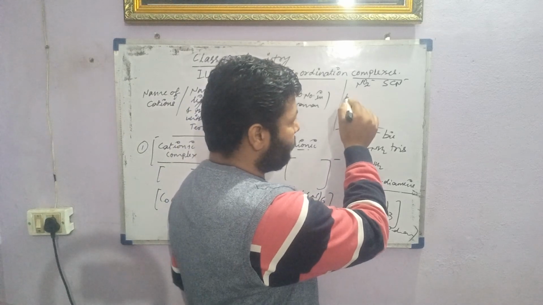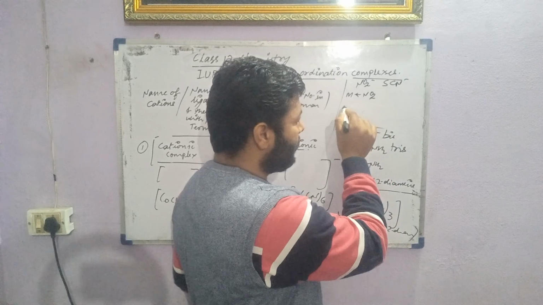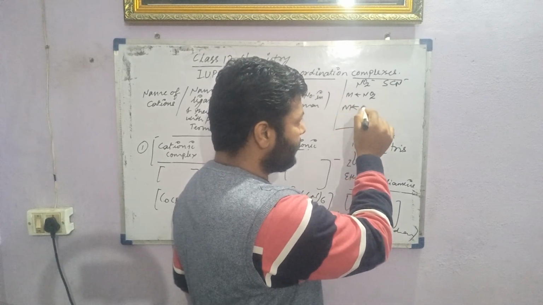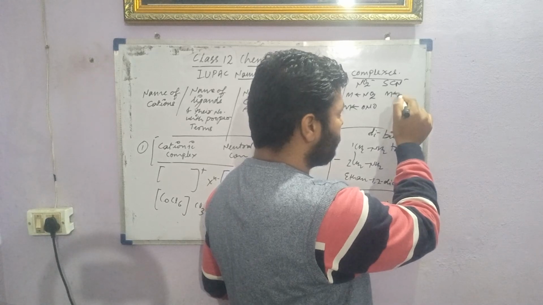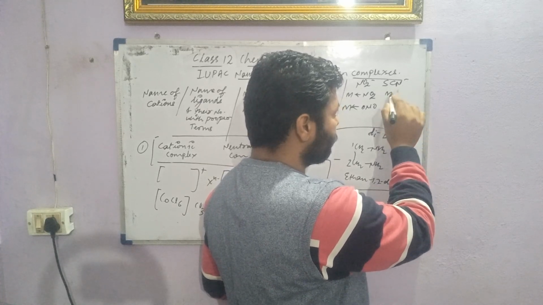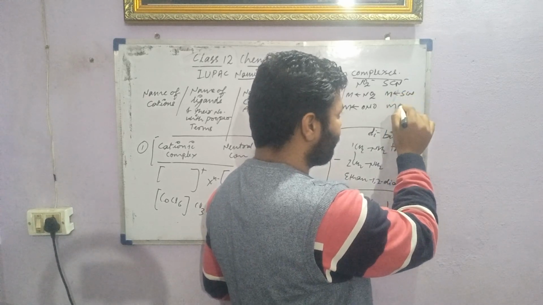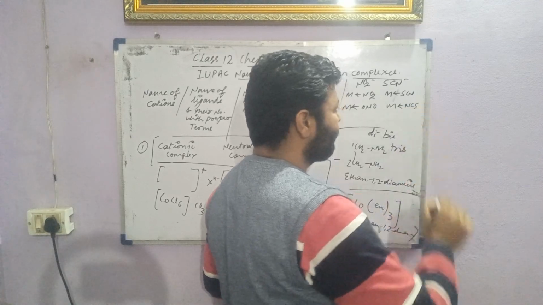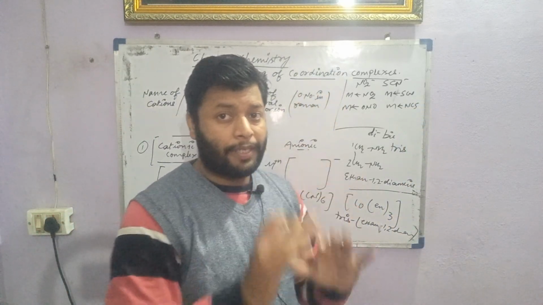Here the nitrogen can form a bond to the metal, or sometimes the oxygen can form a bond. Here also the sulfur, here also. So how do we write the name of the bonds?